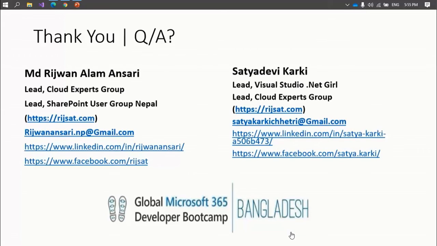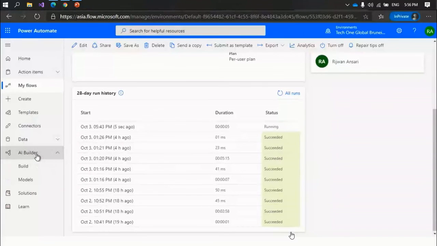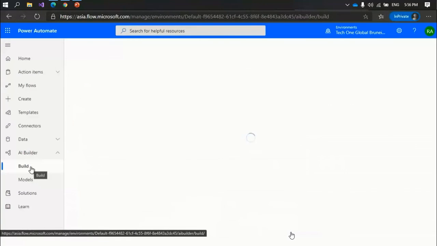Another question is, during the training of the AI system you used 5 PNG documents. Is there any minimum number of documents? Okay, so for AI Builder form processing that we are using here, we first need to train our AI on which data needs to be extracted from the document. For that Microsoft requires a minimum of 5 documents so that your accuracy will be high. Like here, if I go to AI Builder, I can show you quickly.